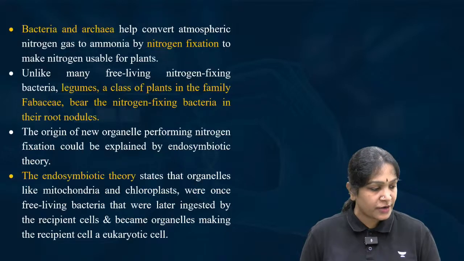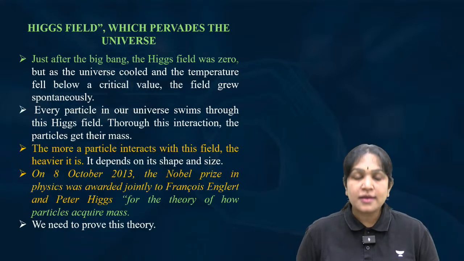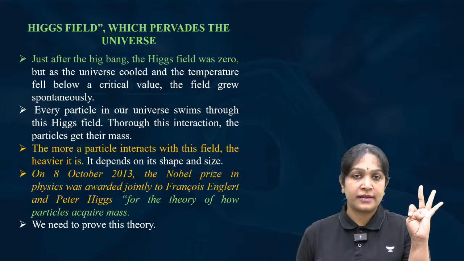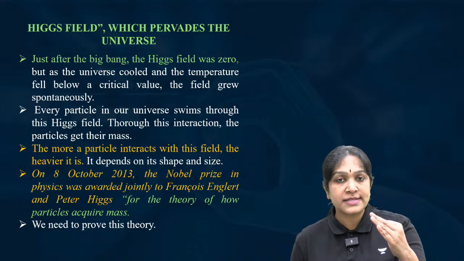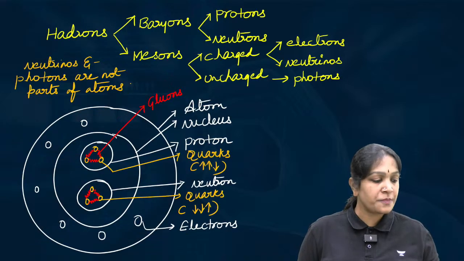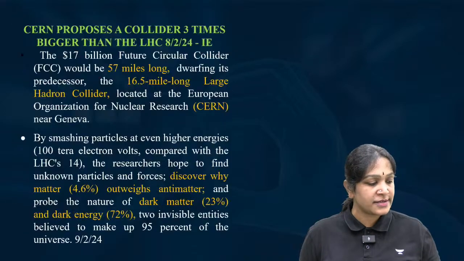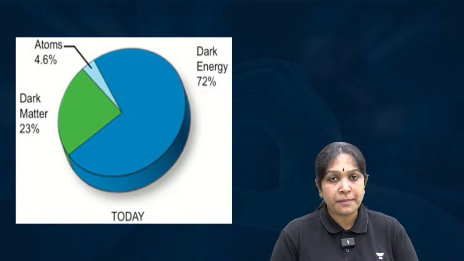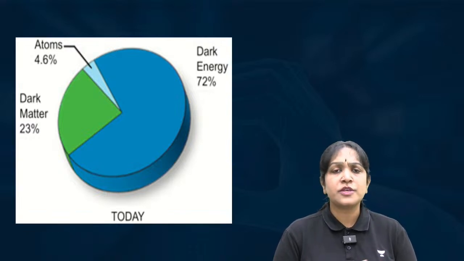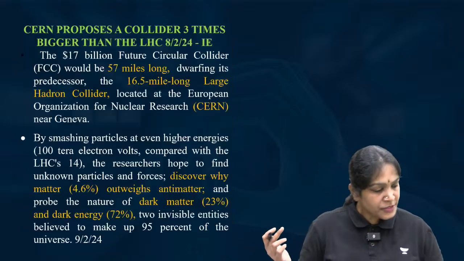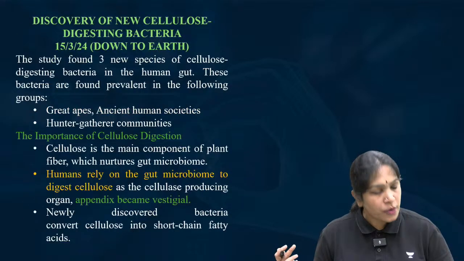Okay, after this we are going to discuss a very important topic about the Higgs boson, how the matter is created, how the matter got its weight or mass, the neutrinos, neutrino observatories, Large Hadron Colliders. These are some very important all-time topics. They are not only 1.5-year-back current affairs, they can also be considered classical topics, always important. So we are going to discuss them, but before that we are going to discuss 2 more topics.